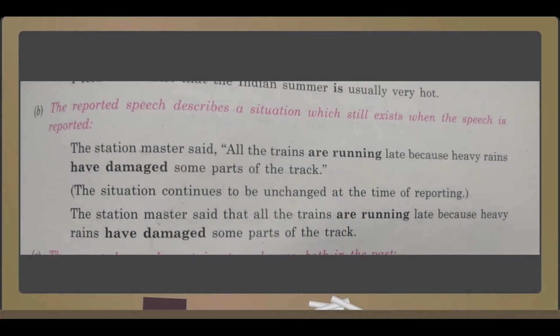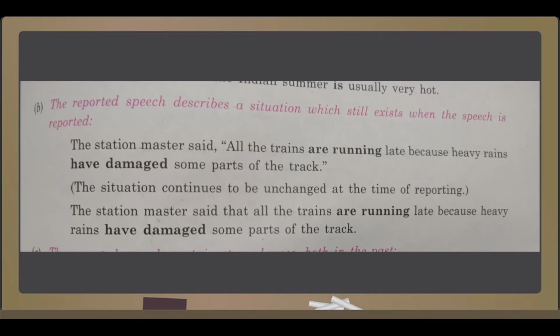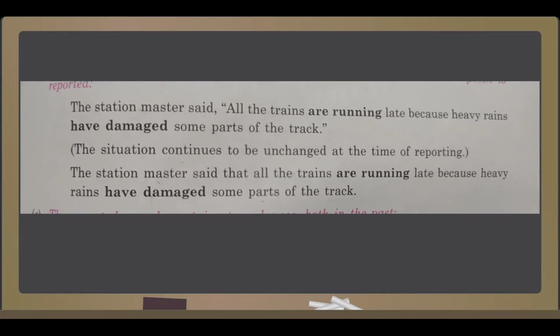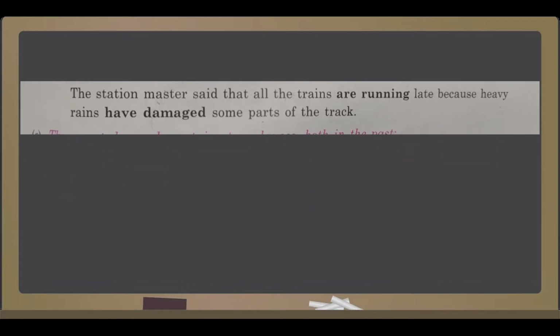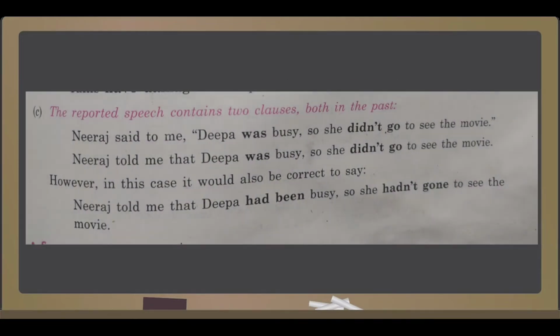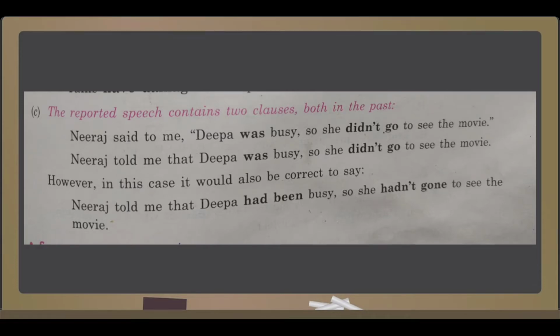Second situation is when the reported speech describes a situation which still exists when the speech is reported. For example, the station master said all the trains are running late because heavy rains have damaged some parts of the track. The situation continues to be unchanged at the time of reporting. The station master said that all the trains are running late because heavy rains have damaged some parts of the track.